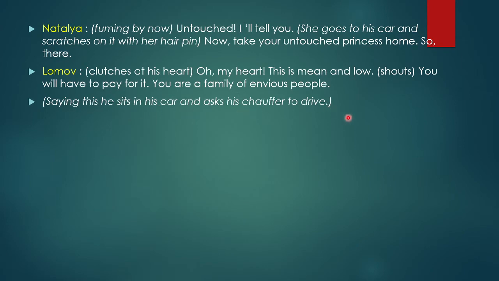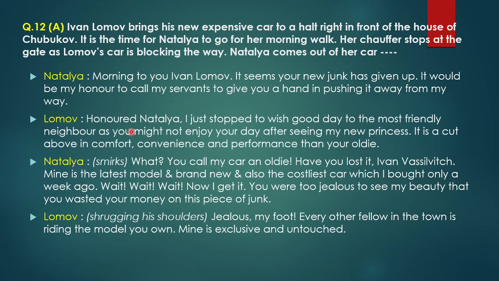So, this is the dialogue. And now, the things that you have to take care of: first is the tone and the words that have been used in the play. Obviously not the same words, but like I have used honored Natalia, how they address each other. Then in brackets, the expressions have to be written.